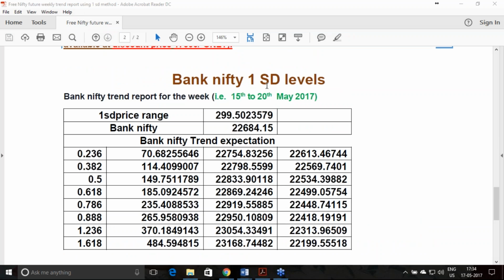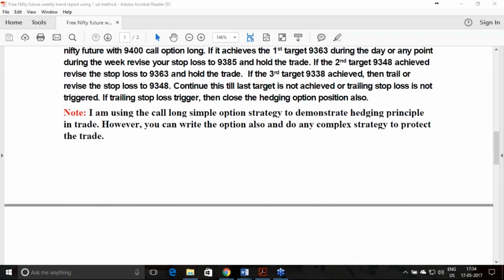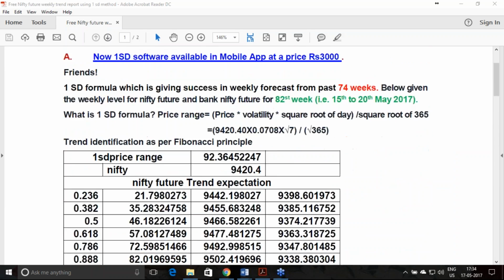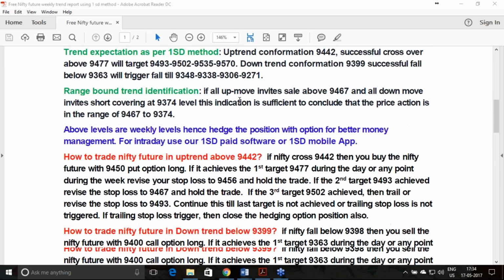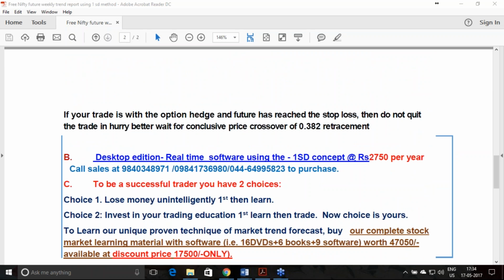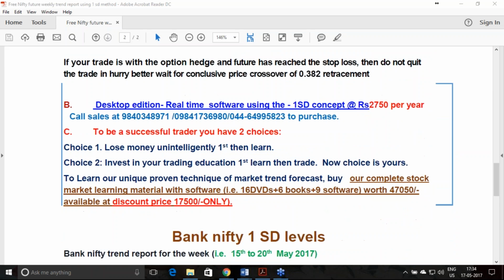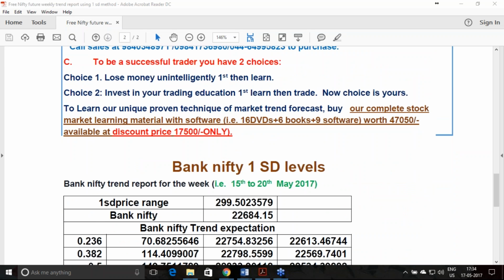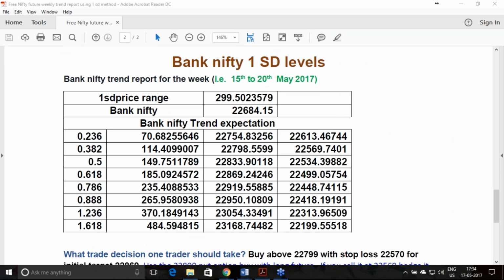This is one of the most accurate methods. I am not saying that it is accurate, you accept. The fact presented to you on 13th May was proved or validated on 17th May. The price action has come in front of you on 17th May. This fact was presented before you.